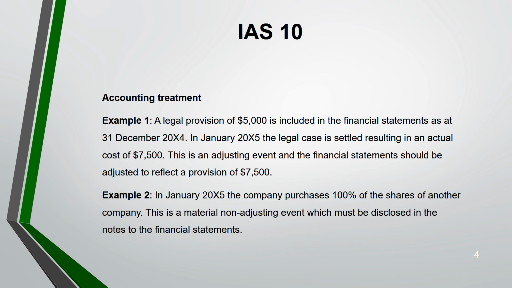Example 2. In Jan 2005, the company purchased 100% of shares of another company. This is a material non-adjusting event because no one knows whether you will acquire it or not. There is no such evidence at the reporting date. So it's a non-adjusting event which you have to disclose as a note in the financial statements. You do not adjust, but you write it. You disclose it as a note.